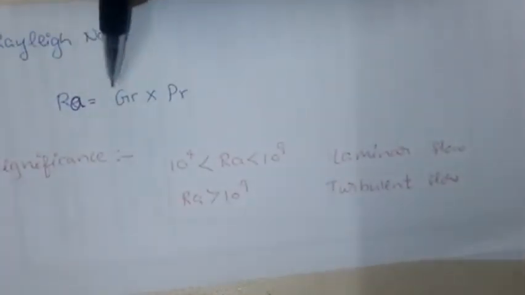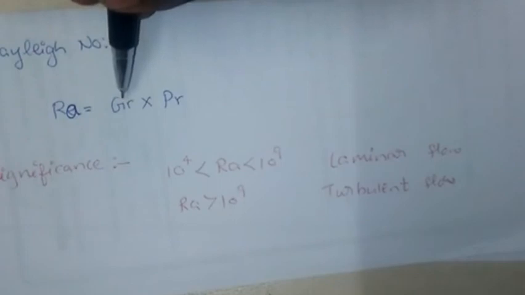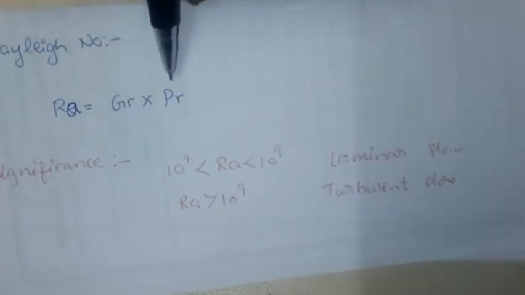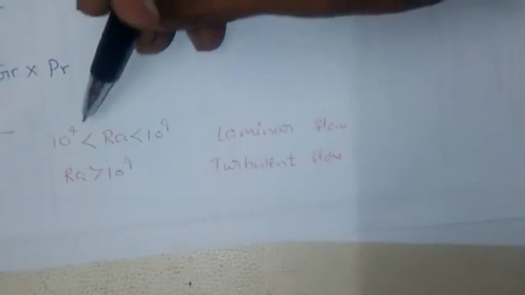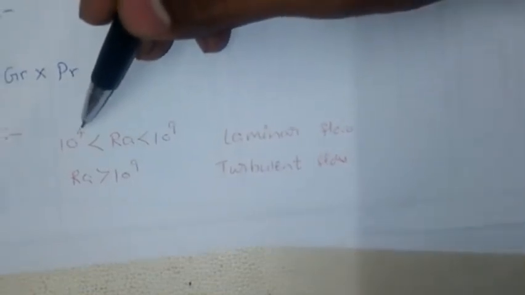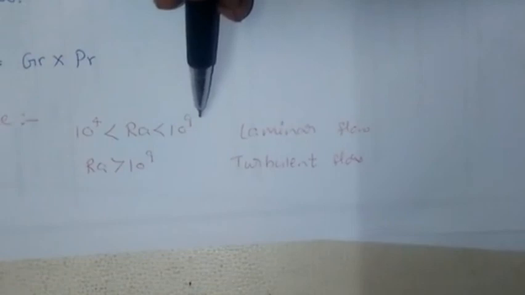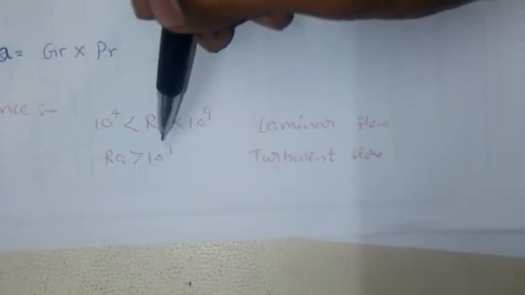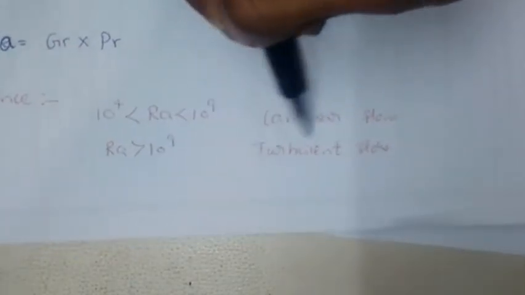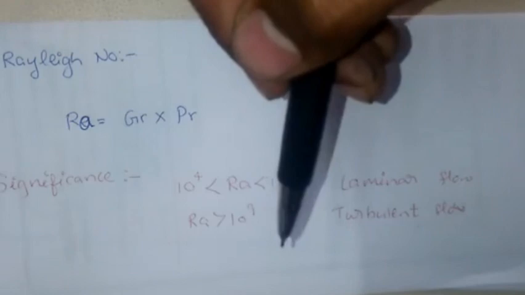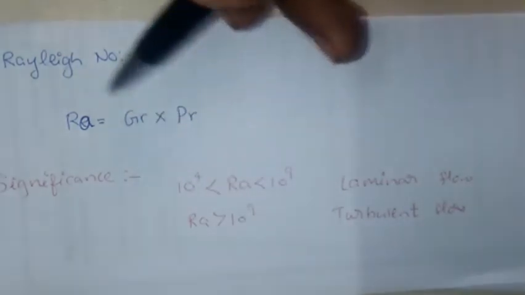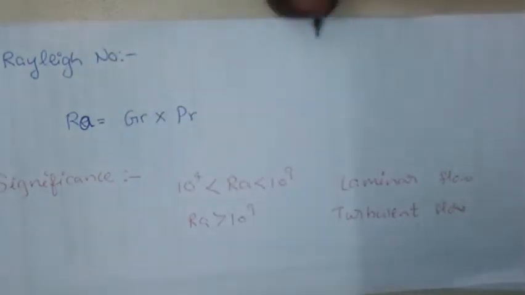Okay. Now let us see Rayleigh number, which is Gr into Pr, Gr meaning Grashof number and Pr meaning Prandtl number. Now if this number is between 10 to the power 4 and 10 to the power 9, then the flow will be laminar. And if this value is more than 10 to the power 9, it is turbulent flow. For free convection, mark my words, this data is for free convection, and the data for Reynolds number was for forced convection. That's all in this video.